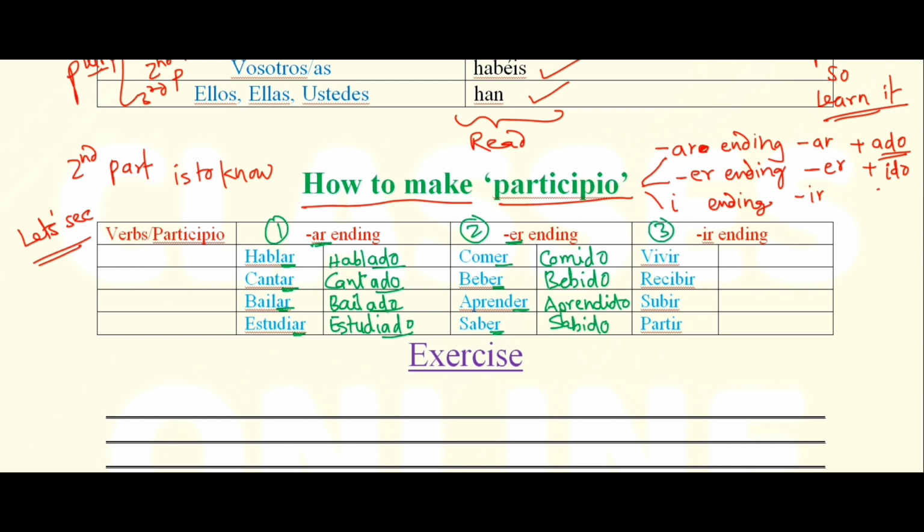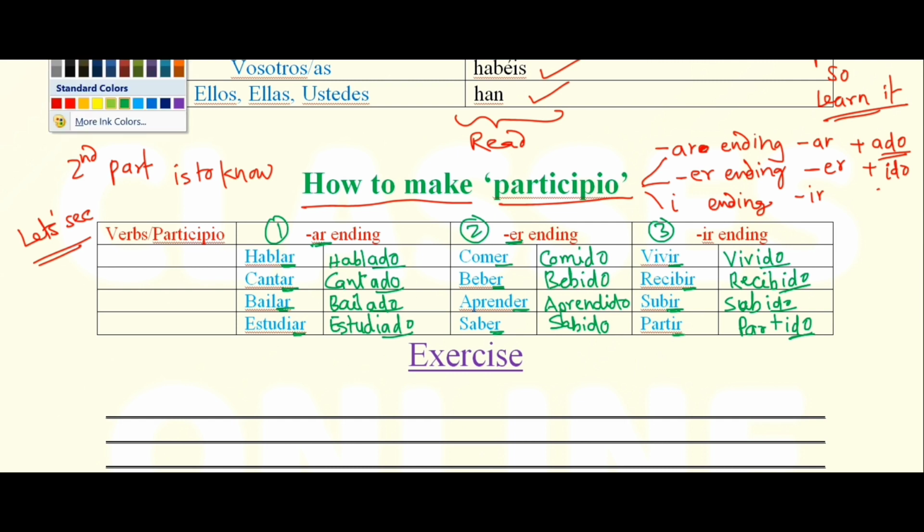For IR ending verbs, this is the third group. Vivir, drop IR, add ido, vivido. Recibir, drop IR, add ido, recibido. Next, subir, drop IR, add ido, subido. Sorry for that. Partir, drop IR, add ido, partido. So now we have the past participle of AR, ER and IR ending verbs. Actually, this is the third form of the verb.